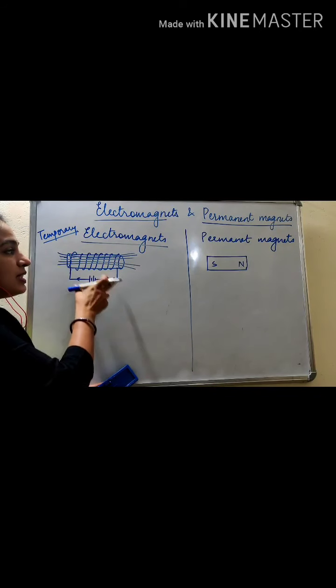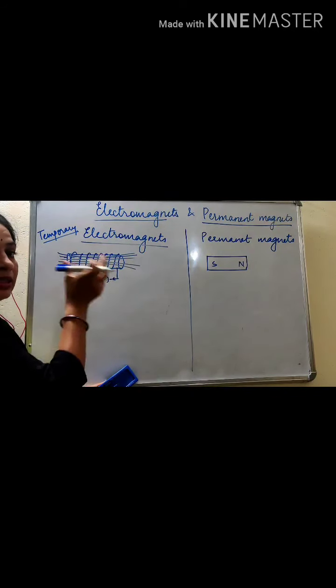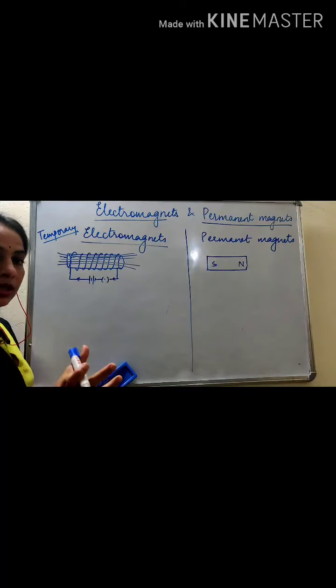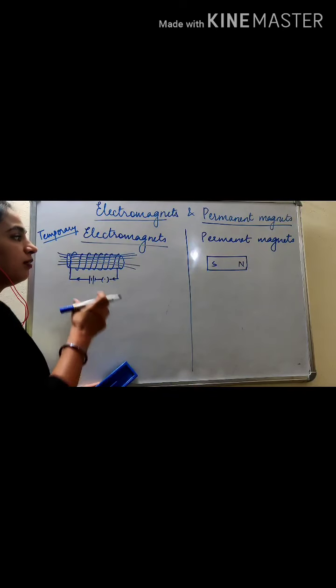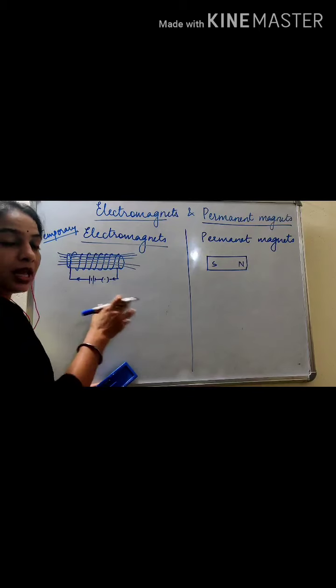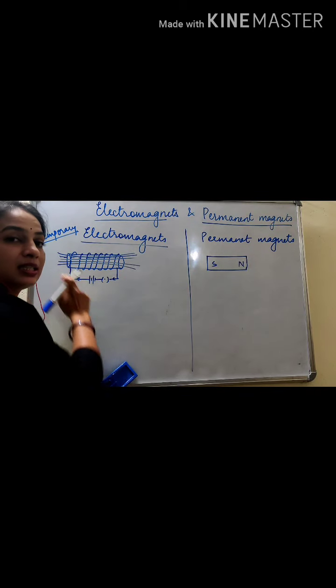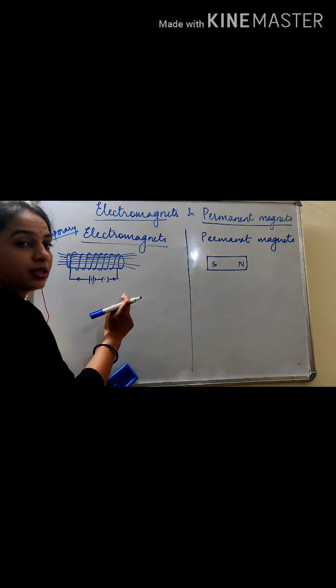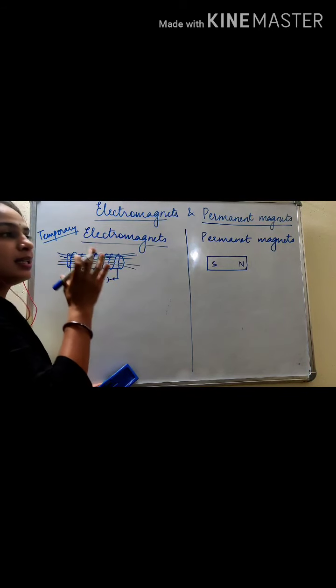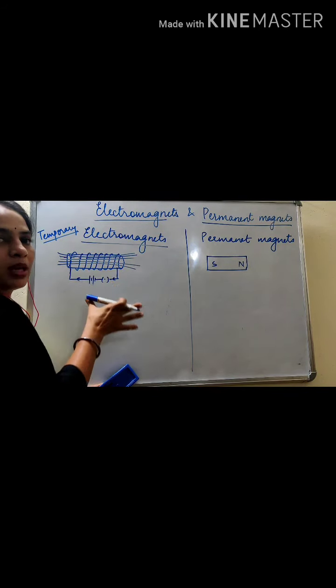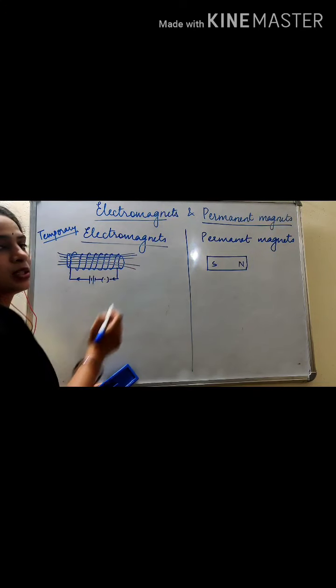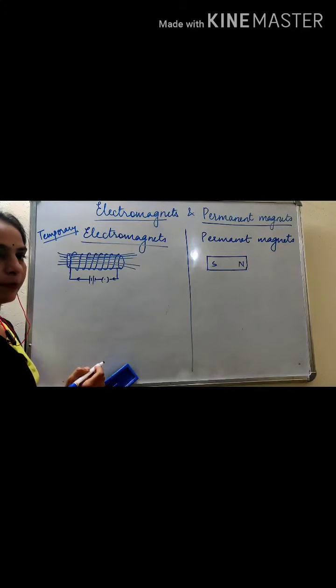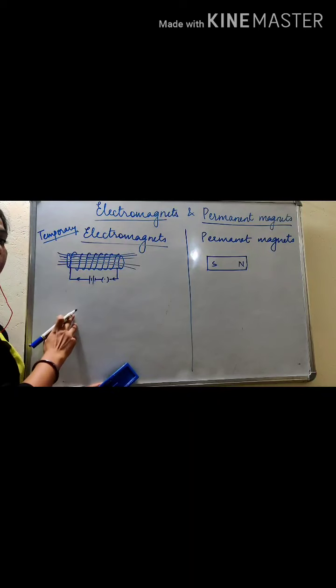So this is a temporary magnet. That magnetic core will behave as a magnet as long as current is passing through the solenoid. That is why it is called an electromagnet.